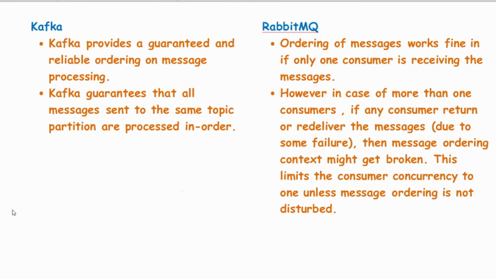Let's say there is more than one consumer, and any of the consumers, due to some issue in the process, returns or redelivers the messages back to the broker. In that case the message ordering context might get broken, and that essentially screws up the message ordering, and hence the subsequent message ordering might get impacted. This very much limits the consumer concurrency to one in RabbitMQ, until and unless the message ordering is not disturbed.